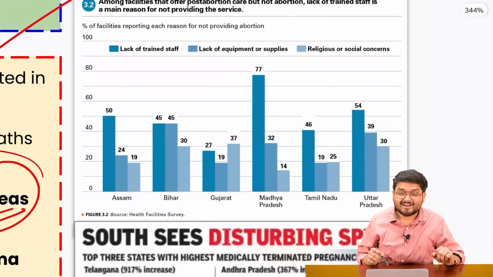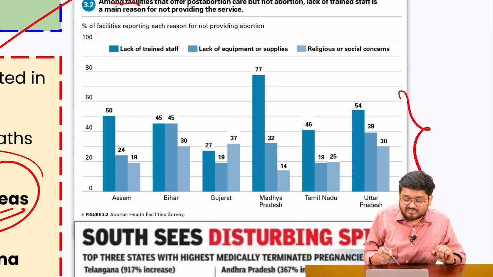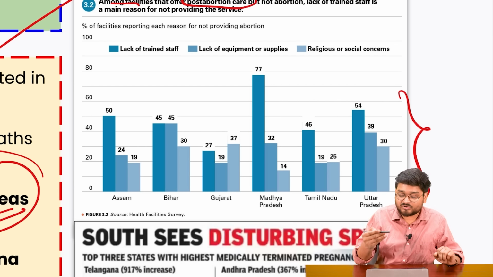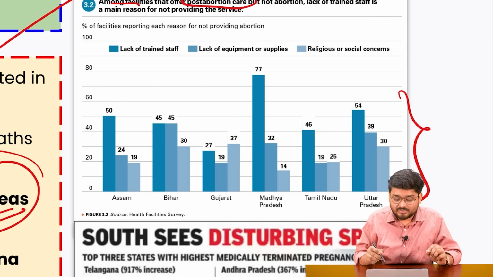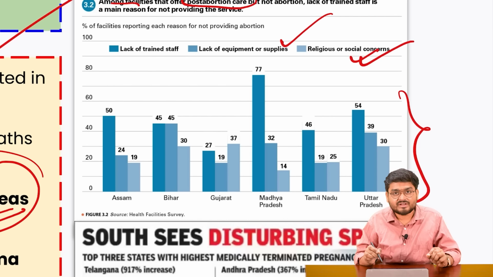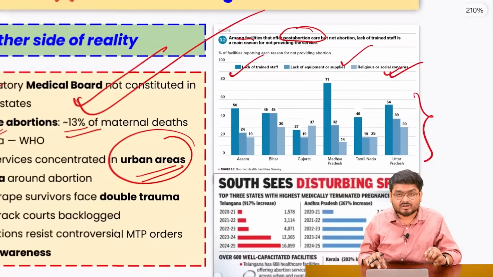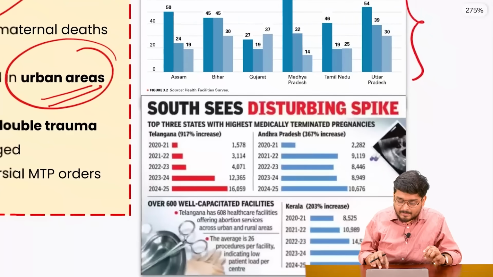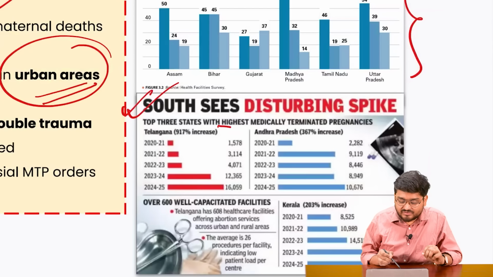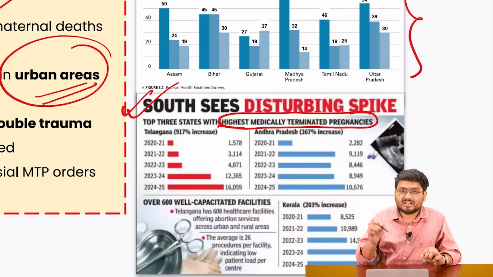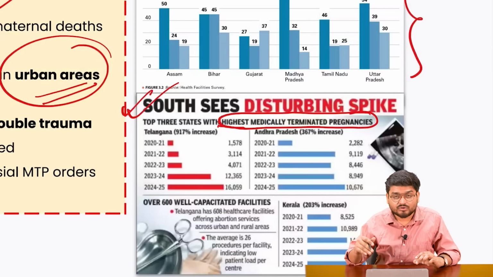Also, if you see across the various state governments, the facilities that offer post-abortion care, not only abortion but post-abortion care, are quite inadequate. Also, people do not approach them for religious or social reasons. Lack of trained staff, right? Also, if you see in southern India, there are some states which actually show highly sophisticated medically aborted pregnancies.